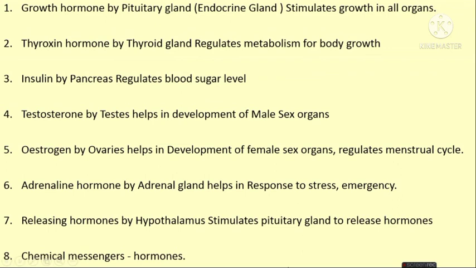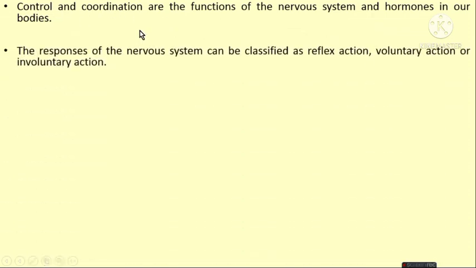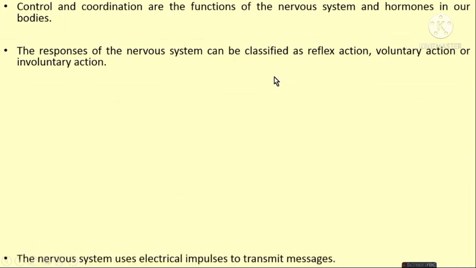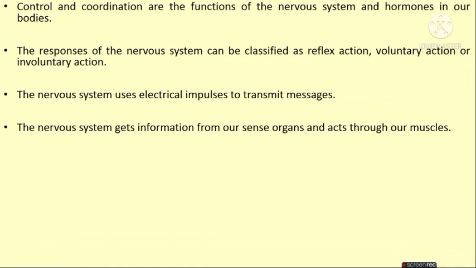Chemical messengers are also called hormones, or hormones are also called chemical messengers. Next one, control and coordination are the functions of the nervous system and hormones in our body. The nervous system and hormones will control and coordinate. The responses of the nervous system can be classified as the reflex action, voluntary actions, and involuntary actions. The nervous system uses electrical impulses to transmit messages. The nervous system gets information from our sense organs and acts through our muscles.